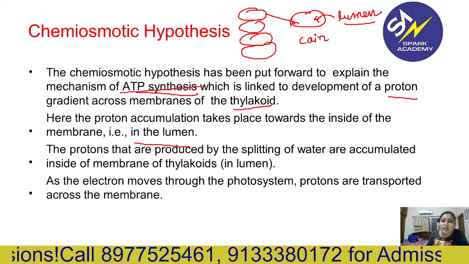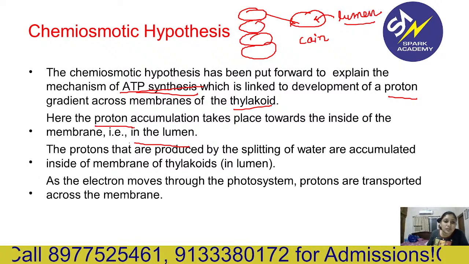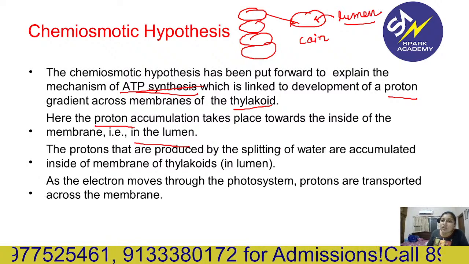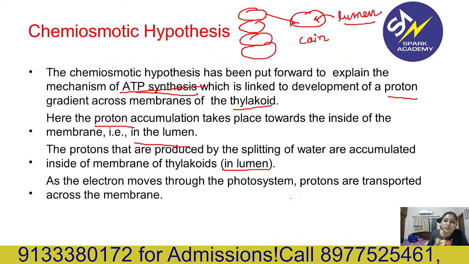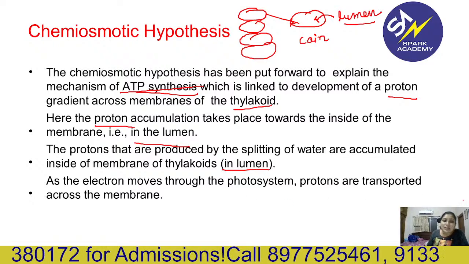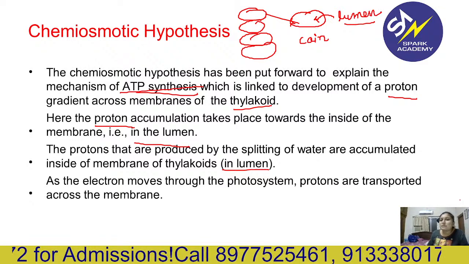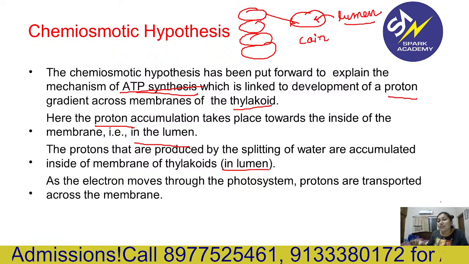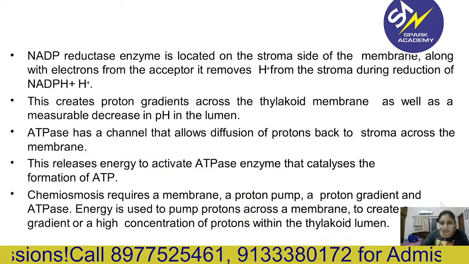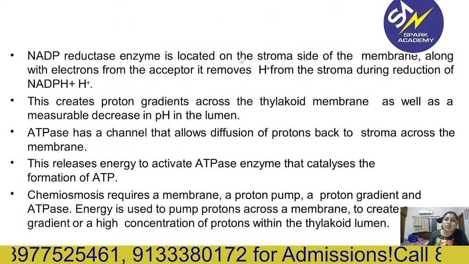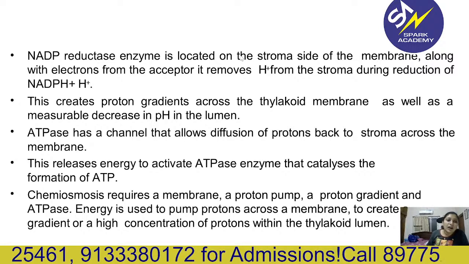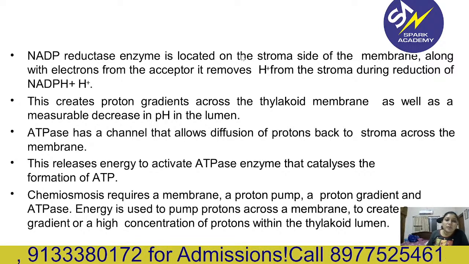In the lumen, there is accumulation of protons. The protons that are produced by the splitting of water are accumulated in the lumen. And as electrons move through the photosystem, protons are transported across the membrane. These protons are transported outside the membrane. The NADP reductase enzyme is located on the stroma side of the membrane, along with electrons from the acceptor.